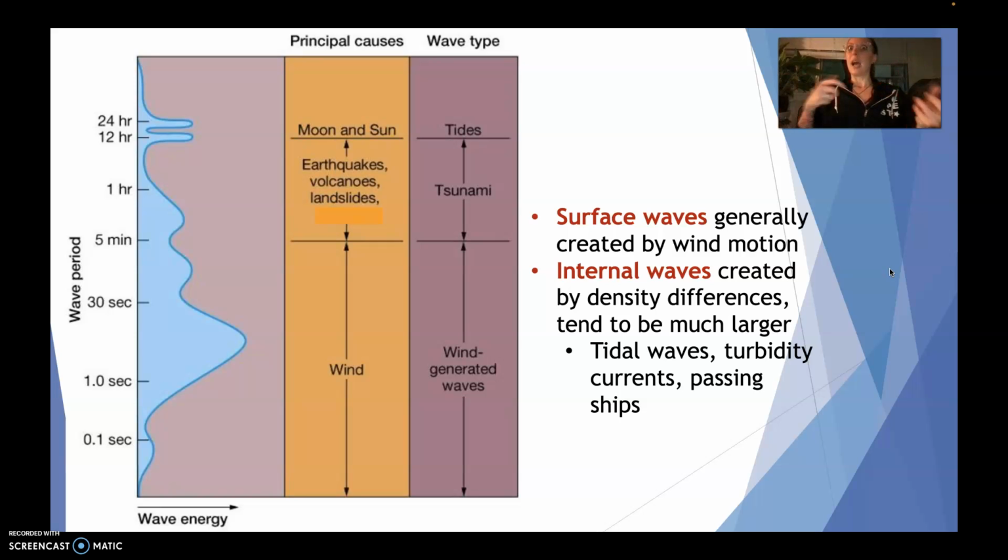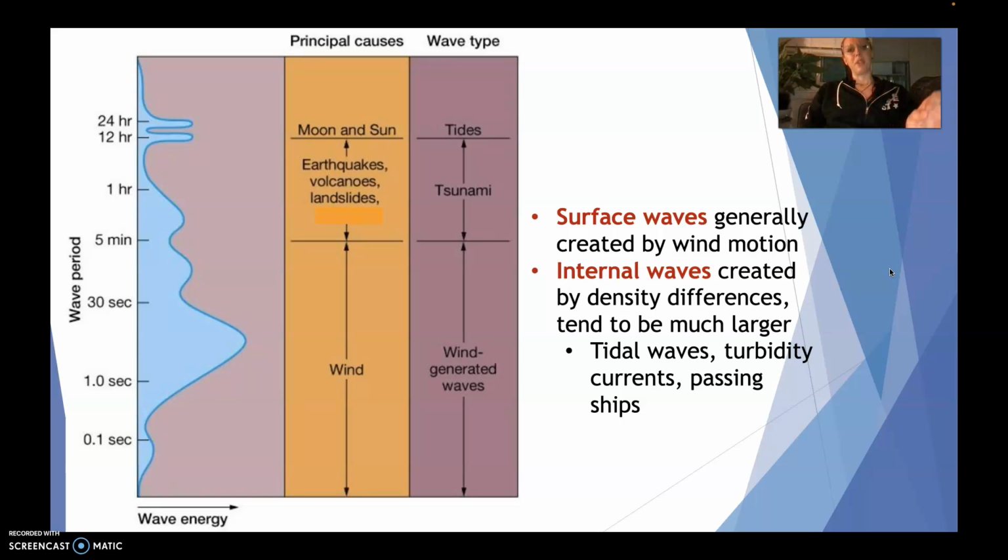In one of our labs, we had that divider, and we flipped up and removed the center divider, and then we could actually see the internal waves between those density differences. That was a really cool experiment. I hope that you were able to view that in person. If not, let me know. I have a video for you to help with that.